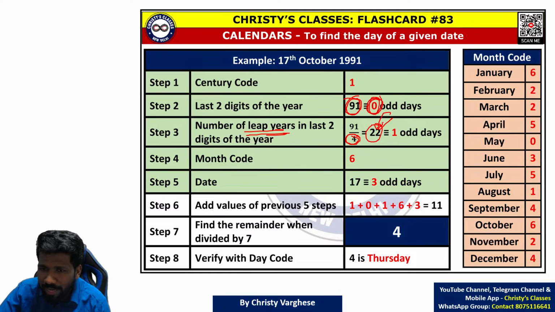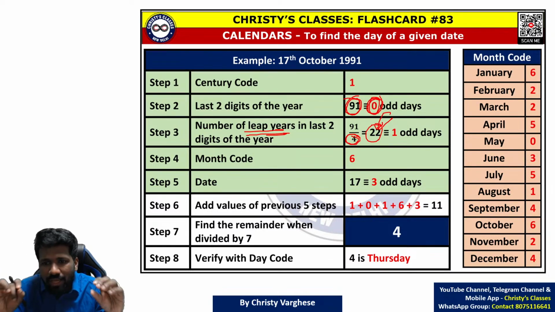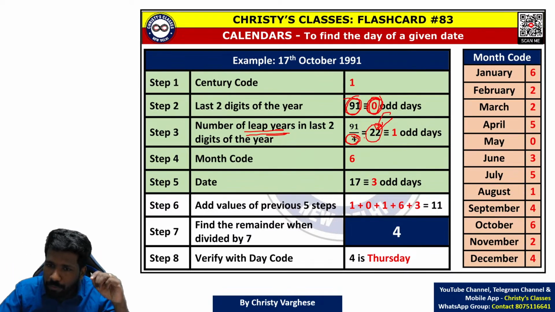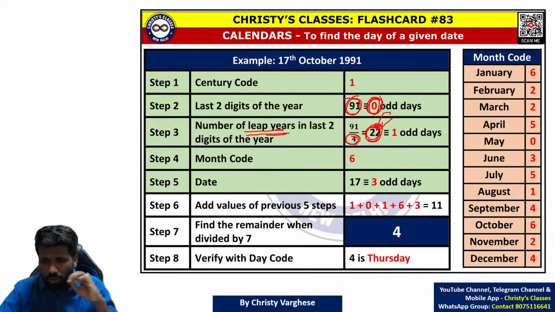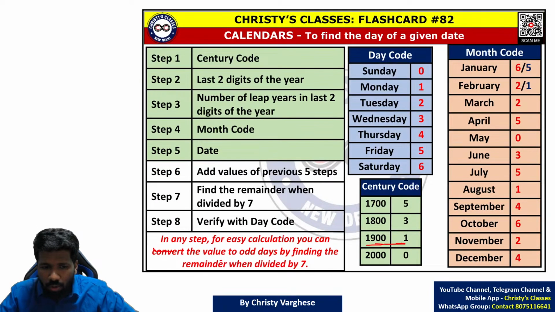But this value is also more than 7, so you can take odd days. In the final value, whenever you are getting more than 7, you can find the odd day. That is an optional step to make the calculation simple. Even if you keep 22, finally you can find the odd day after all the calculation, but it is better to calculate the odd day in each step.